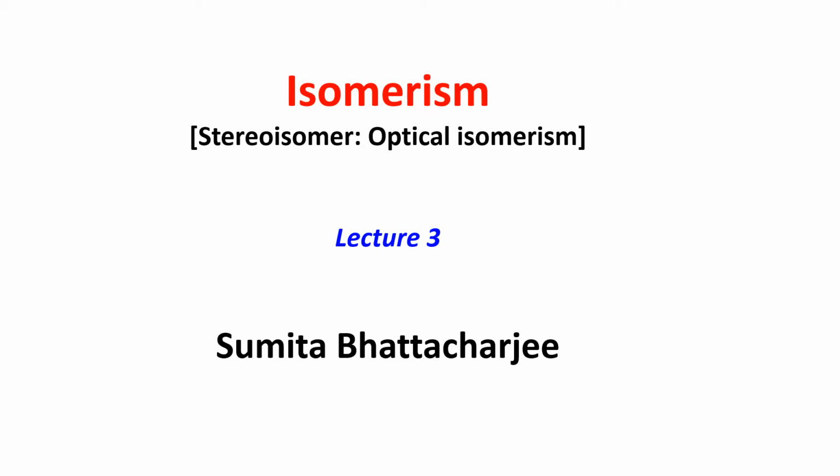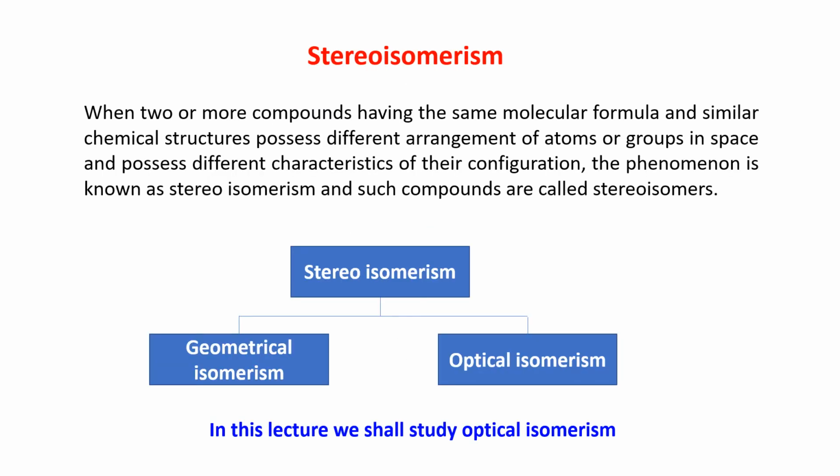In this lecture, we will talk about optical isomerism. As we know, stereoisomerism is divided into two parts: one is geometrical isomerism and the other one is optical isomerism. In lecture 2, we have talked about geometrical isomerism. Now in this lecture, we will study optical isomerism.